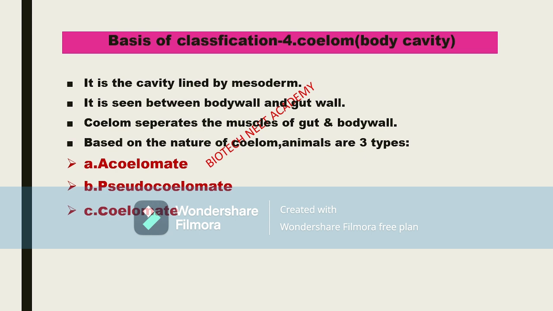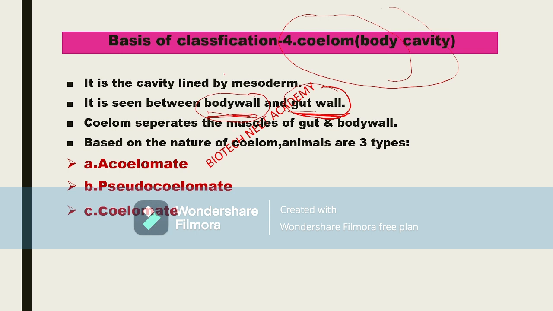That is the coelom, another characteristic feature. Coelom means what? Coelom means body cavity. Between the body wall and gut wall, the digestive system wall, there is a space, there is a cavity.